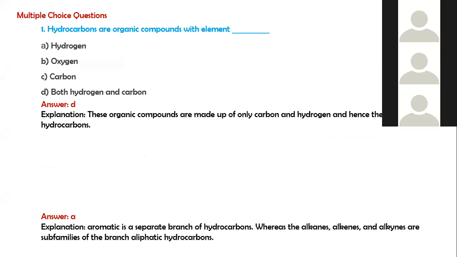So answer is D. These organic compounds are made up of only carbon and hydrogen, and hence the name called as hydrocarbon. So find out the odd one out. Aromatic, alkanes, alkynes, alkenes. The first, A, because alkane, alkene, alkyne, these are the subfamilies of the branch of aliphatic hydrocarbons. Aromatic is the separate branch of hydrocarbon.